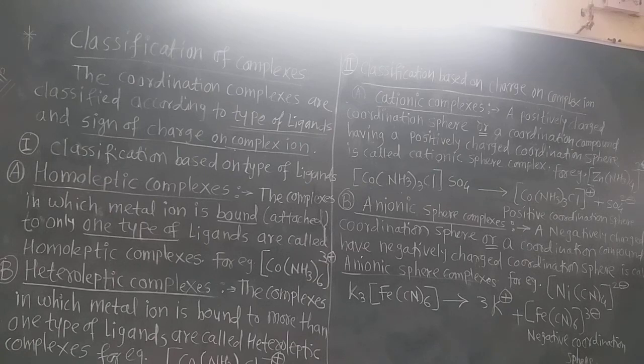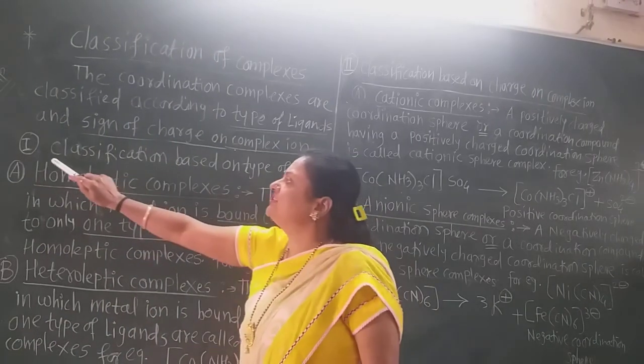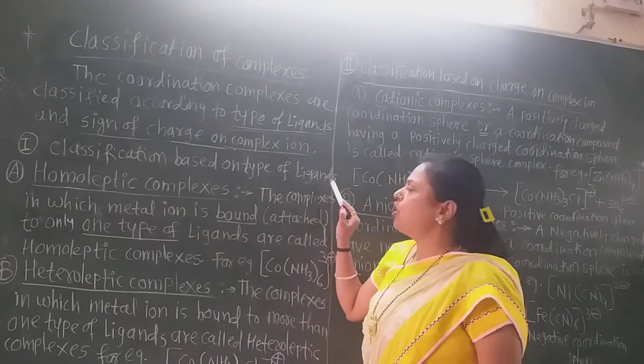And in heteroleptic complexes, the metal ion has different types of ligands, or more than one type of ligand is present. Then such complexes are called heteroleptic. Hetero means dissimilar, homo means similar. So, the first classification is based on the type of ligands.